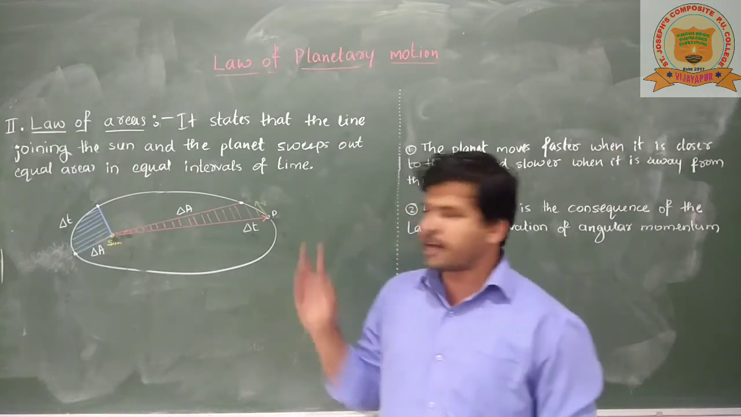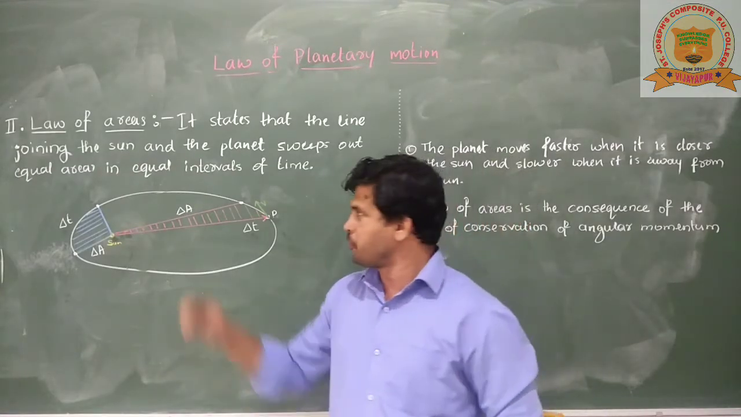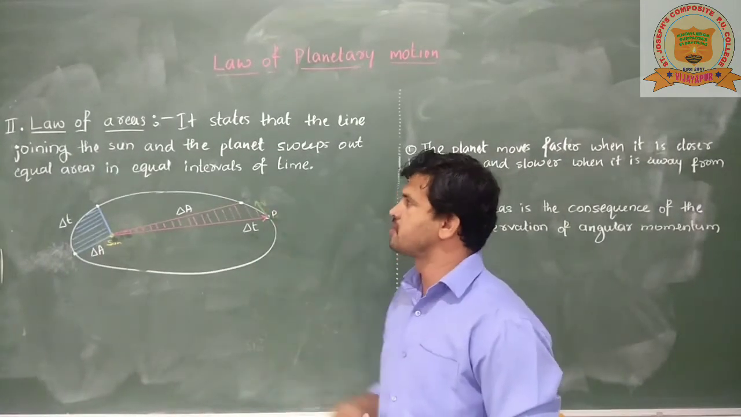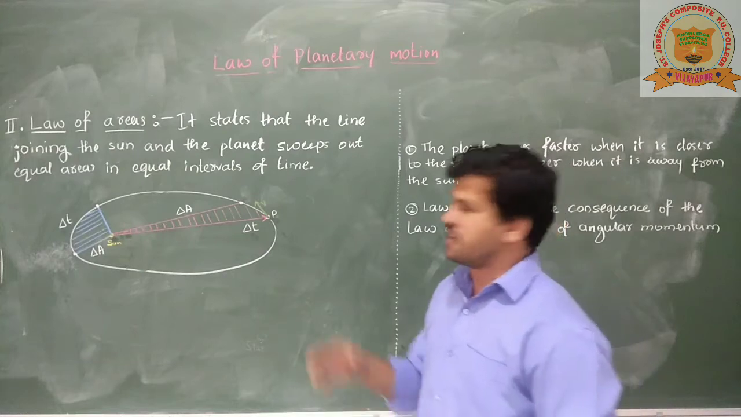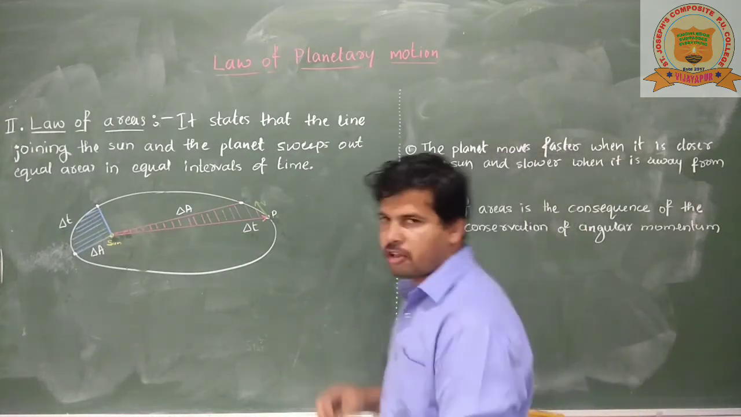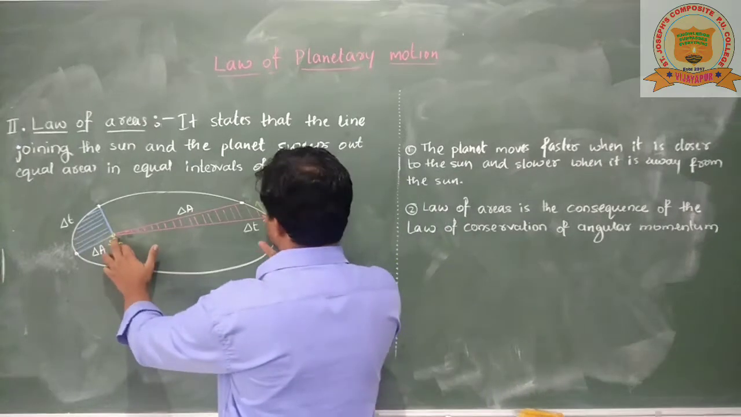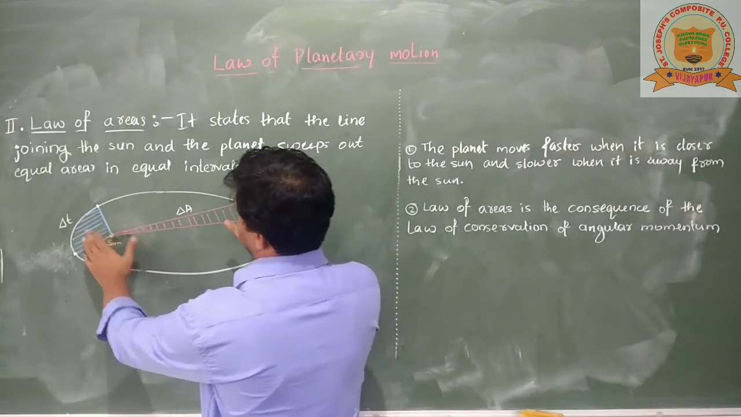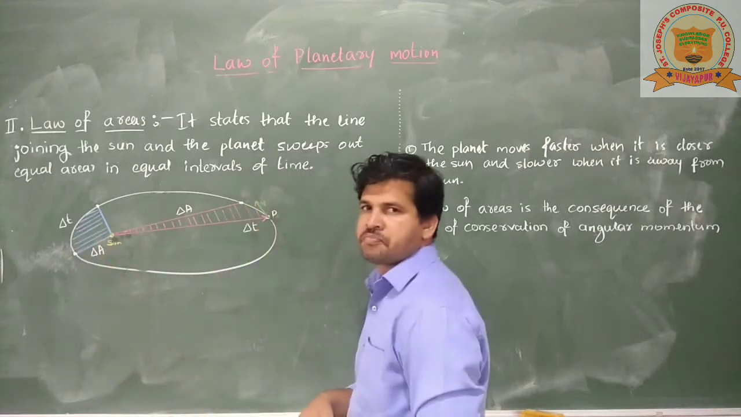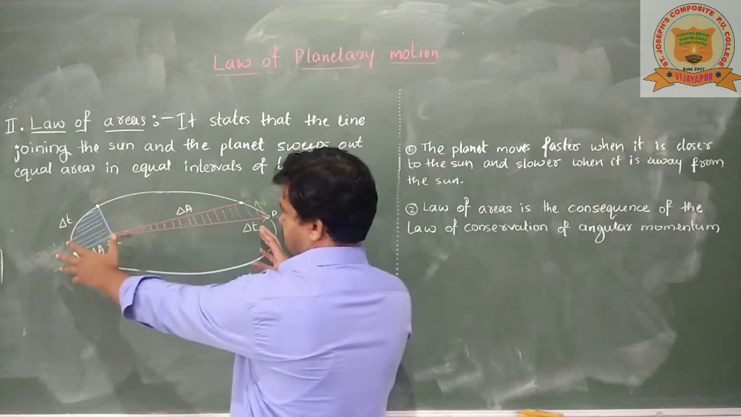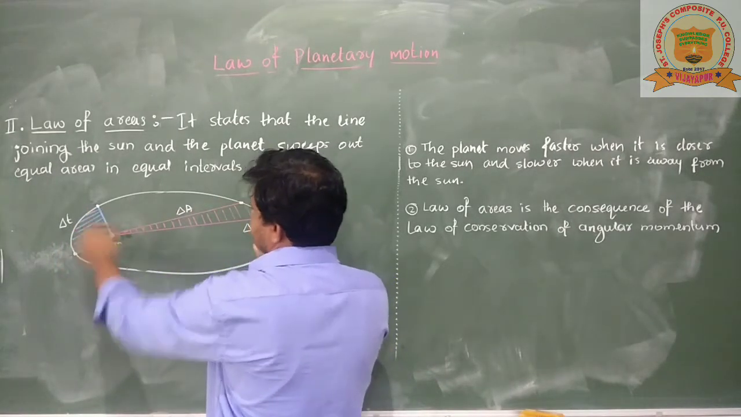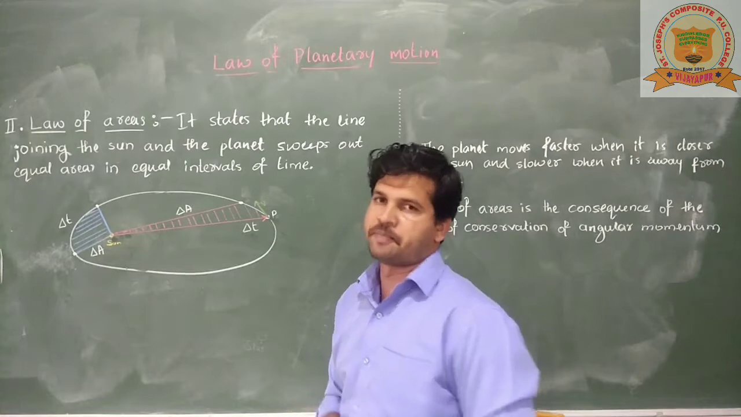Now the second law of planetary motion, also known as the law of areas, states that the line joining the sun and the planet sweeps out equal areas in equal intervals of time. According to this law, the line which joins the sun and the planet sweeps out equal areas in the same interval of time, irrespective of position. That means the planet sweeps out equal areas in equal intervals of time.